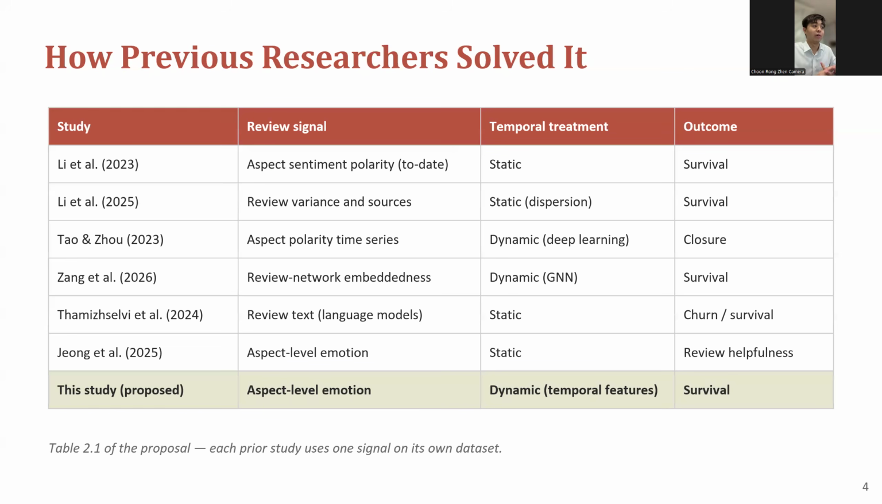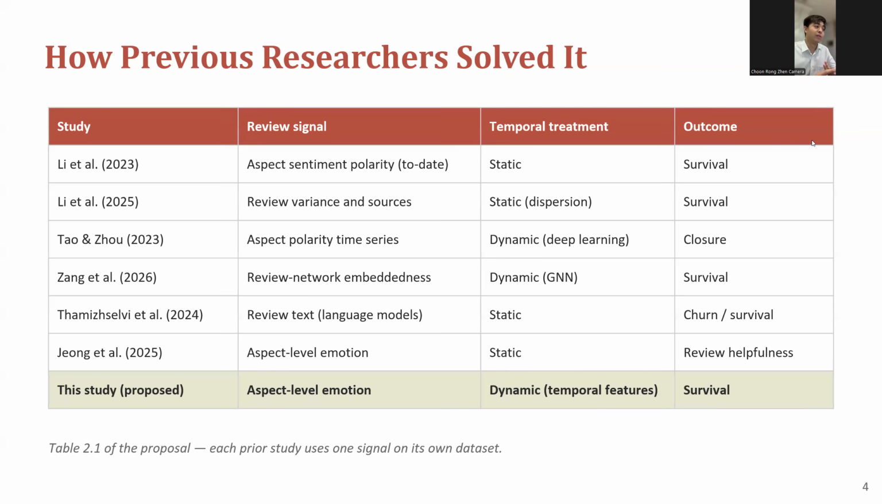Next is Tao and Zhou, which focused on aspect priority time series. Their temporal treatment is dynamic, using deep learning, and their outcome is the closure of restaurants. Then Zhang and his partners is based on review network embeddedness, with temporal treatment using GNN, which is a dynamic method, and the outcome is also survival.